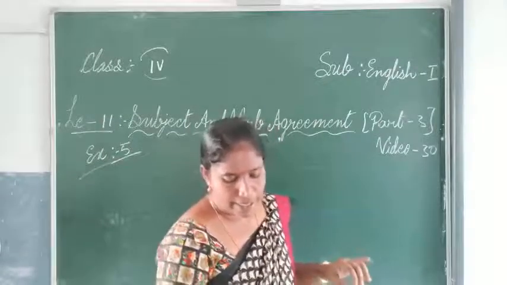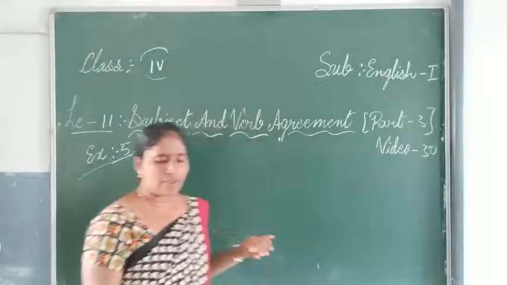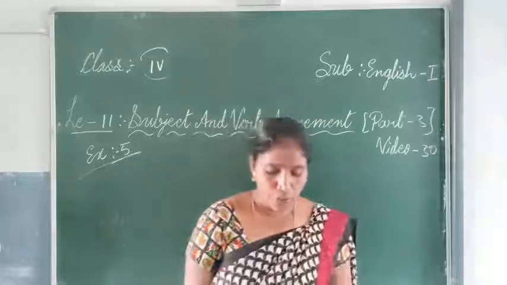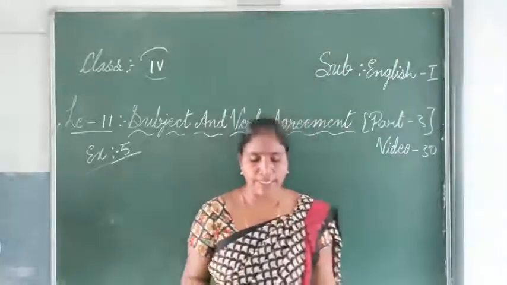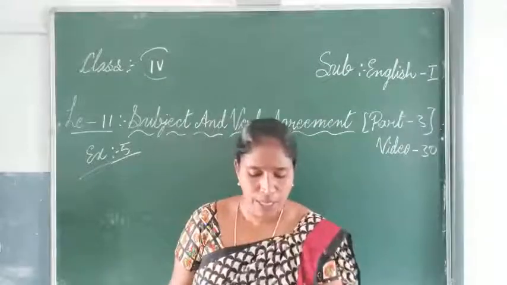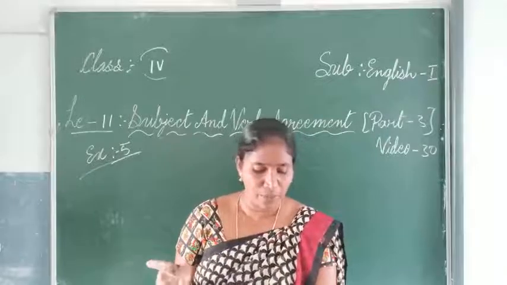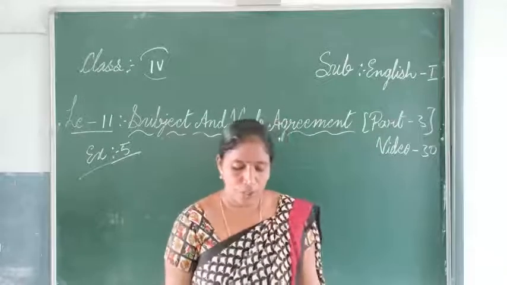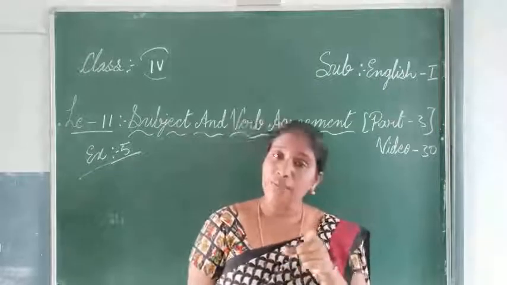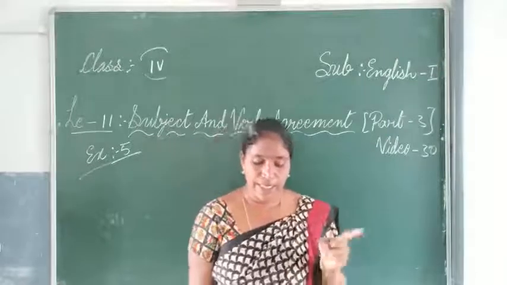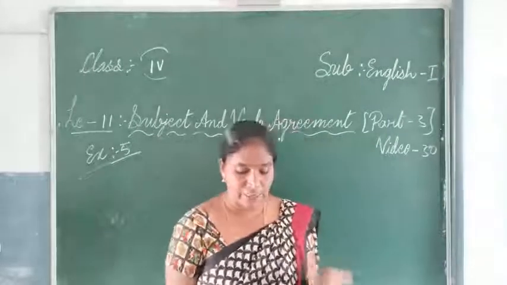And the last, exercise number 6, is very easy. I will give you as work, you do. Look at the following sentences and correct the verbs that do not agree with the subject. So you have to underline which verb is not agreeing. First one, the girls eats plenty.